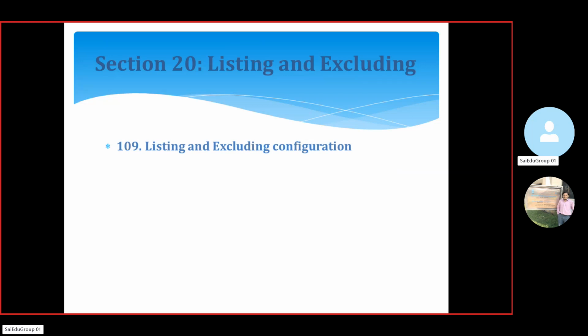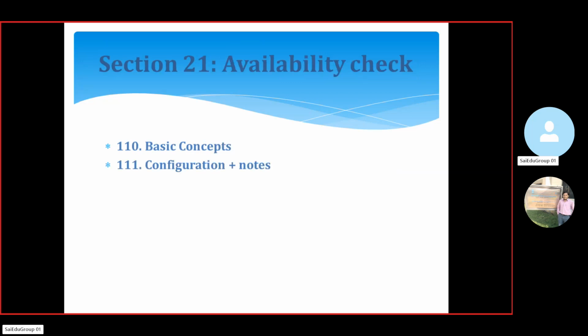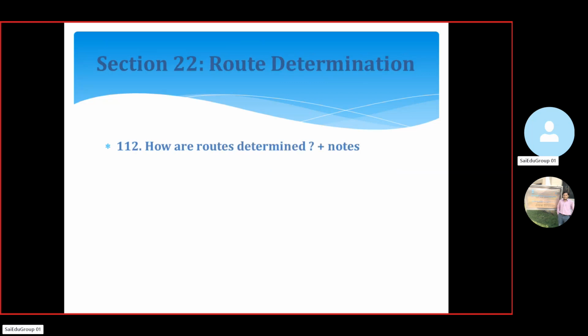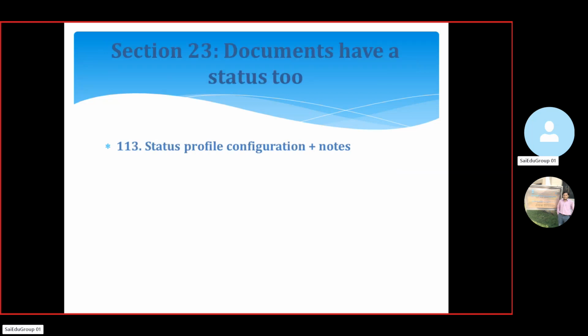Now next, in section 20, we are going to discuss listing and exclusion. Here we are going to do some configuration of the listing and exclusion. In section 21, availability checks, how we are going to do some configuration of checks with the basic concepts. Now next we are going to route determination, how we are going to do route determination, so we'll discuss here. In section 23, document status, like we are going to do some status profile configurations, we'll discuss here in section 23.